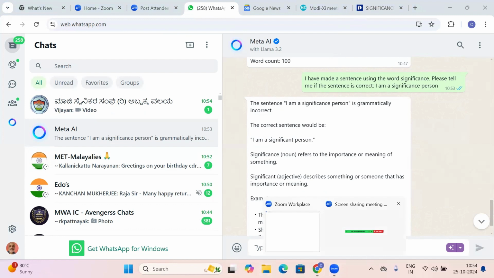So there are other things also. We can in fact use ChatGPT. In another video I'll explain how ChatGPT can be used. You can use Google Gemini, which is another artificial intelligence tool. And here I explained the use of Meta AI, which comes along with WhatsApp, which everyone's mobile has nowadays, free of cost.